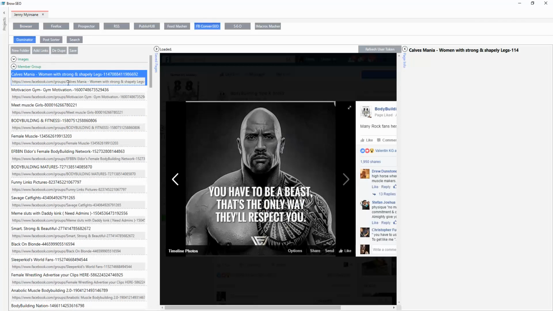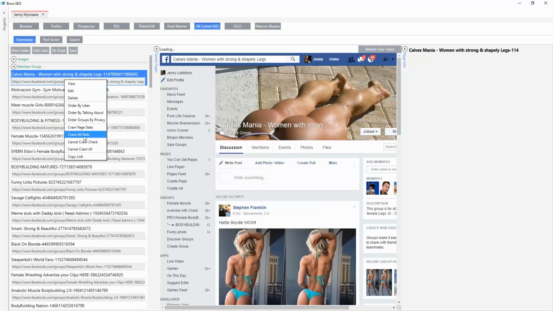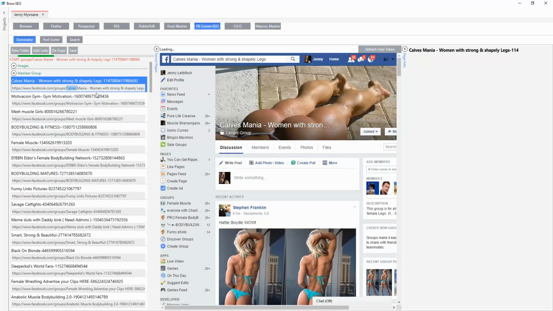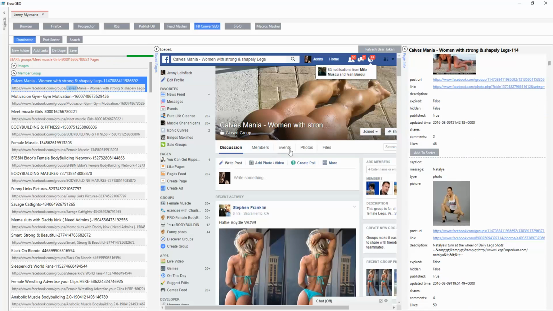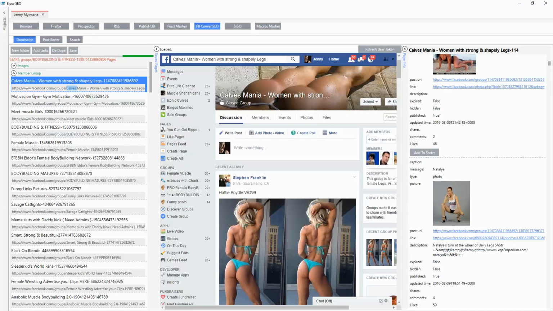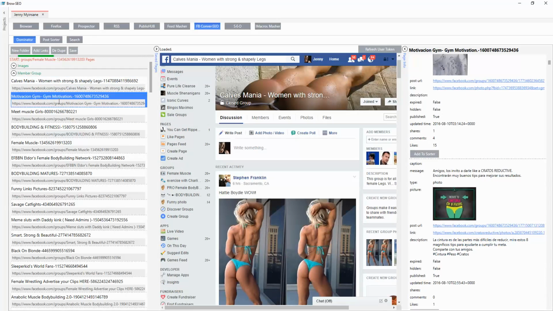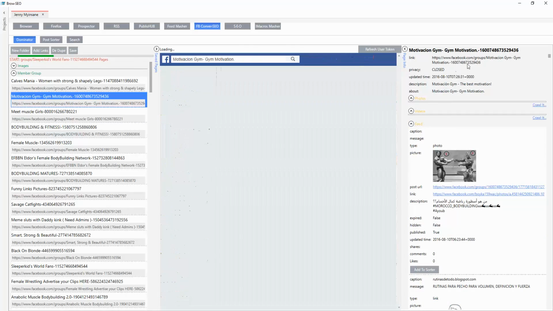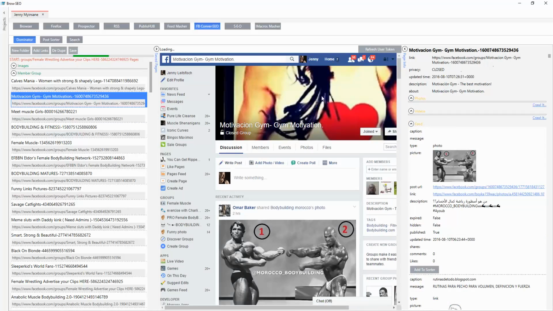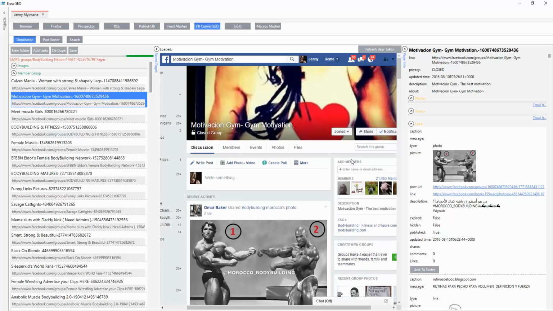So you have all of the groups that you're a member of here, and we can do exactly the same here, where we just right click and crawl all stats. Carbs Mania. Wow. Okay. Motivation. So here's the motivational group that I might want to post that into. This would probably be the group that I'd want to post. Let me just click that. How many members does it have? This is a closed group with 21,000 members, okay? So there you go.